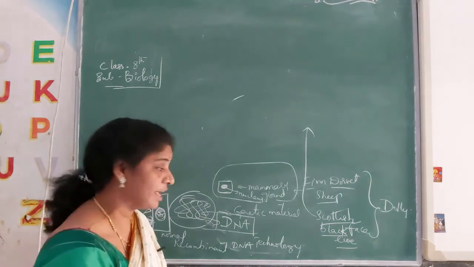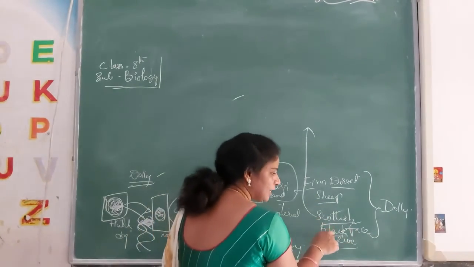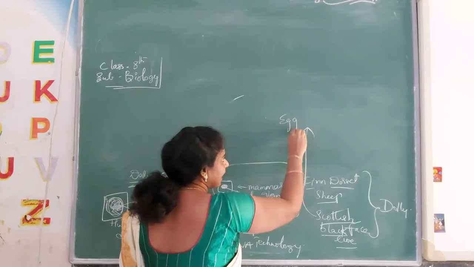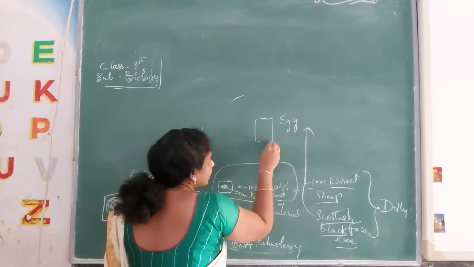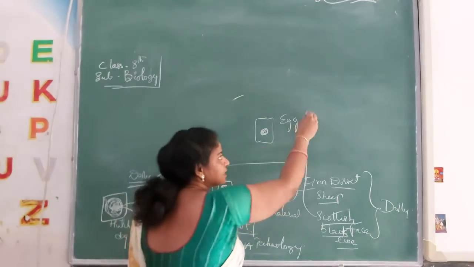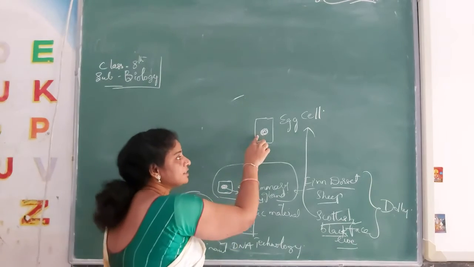Eggs are formed. In the Scottish Blackface ewe's female reproductive organ, he has collected an egg with the nucleus. What he has collected is an egg cell. Now the egg cell contains a nucleus.